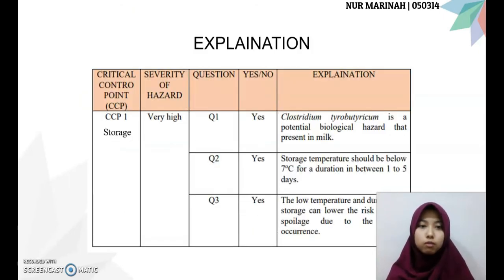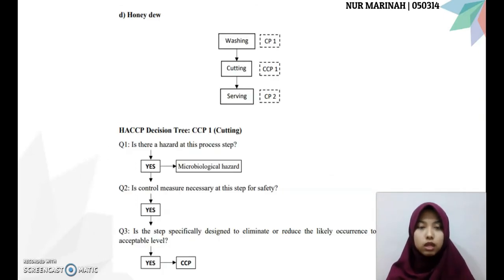The next one is fresh milk. The CCP for fresh milk is during storage. Clostridium tyrobutyricum is a potential biological hazard that is present in milk. The storage should be below 7 degrees Celsius for a duration of between 1 to 5 days. The low temperature and duration for storage can lower the risk of milk spoilage due to the hazard occurrence.